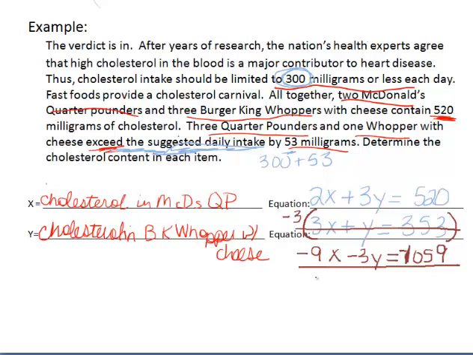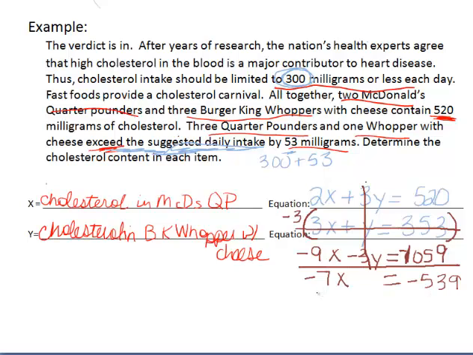So 2x minus 9x is going to give us -7x, and the y's are going to cancel. That's going to equal 520 minus 1059, which is -539.